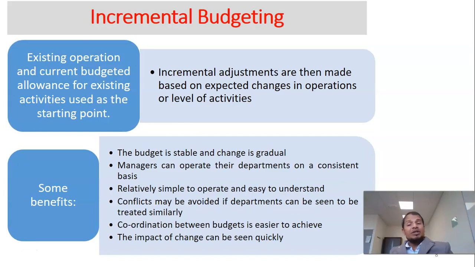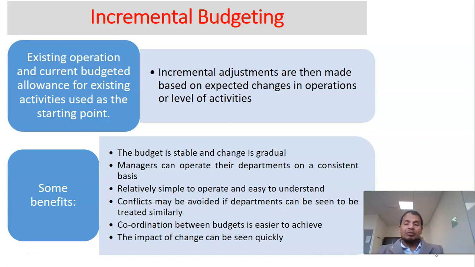Incremental budget, as we just mentioned before, is just making some changes to the last year's activity, last year's figure, and then preparing the budget for the current year. But there are some limitations as well, but there are some benefits in it. The budget is stable and change is gradual. So it's not a huge change, you just consider the last year. If there is no significant change in the organization, you can simply prepare a budget based on the last year's budget.